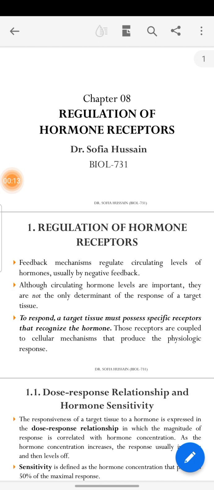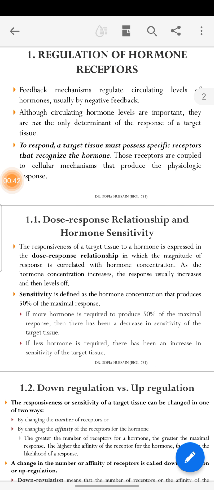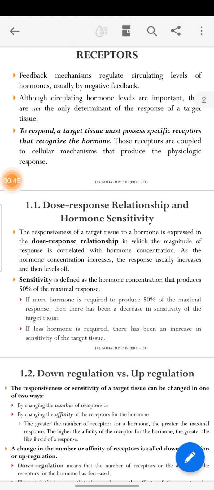Regulation of hormone receptors. What is the regulation of hormone receptors? It includes feedback mechanisms that regulate circulating levels of the hormones, usually by negative feedback. So all the circulating hormone levels are important, but they are not the only determinant of the response of the target tissues. To respond, the target tissues must possess specific receptors that recognize the hormone. Those receptors are coupled to cellular mechanisms that produce the physiologic response.